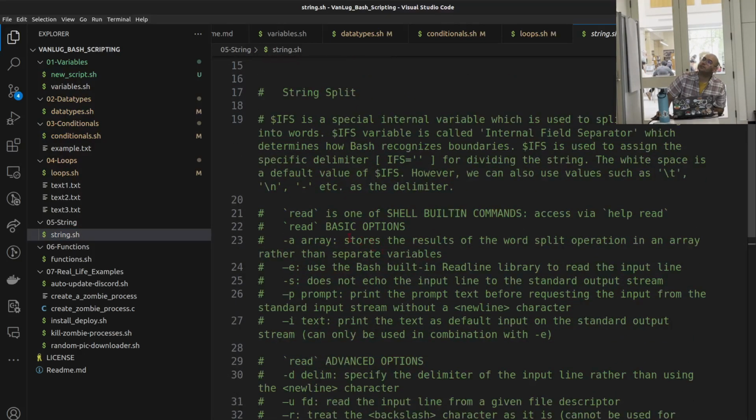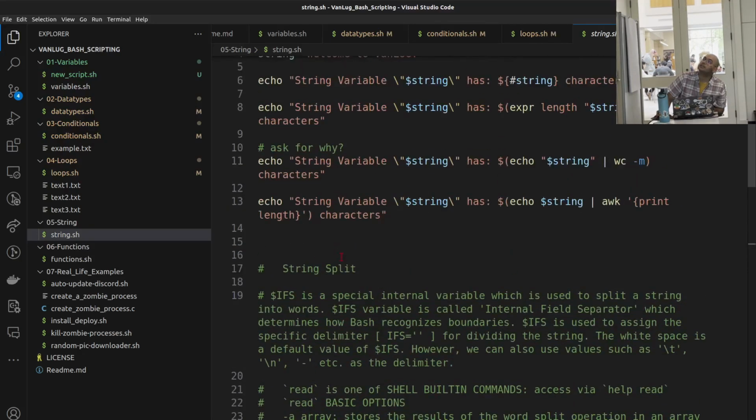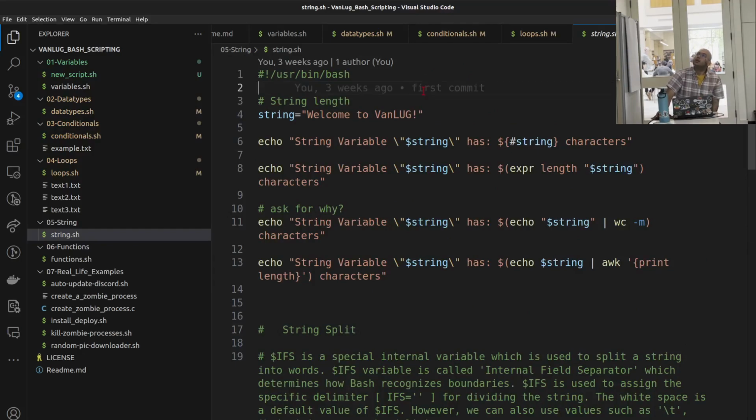By the way, I have printed out things here. I wish I had it.